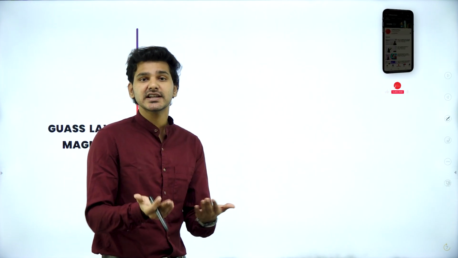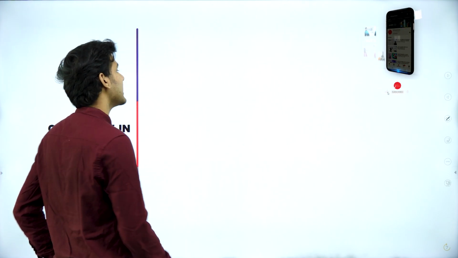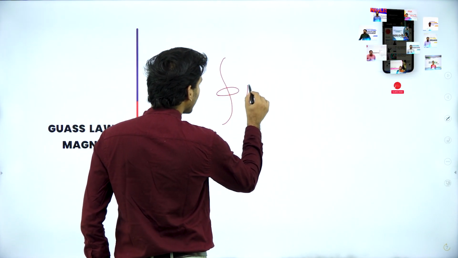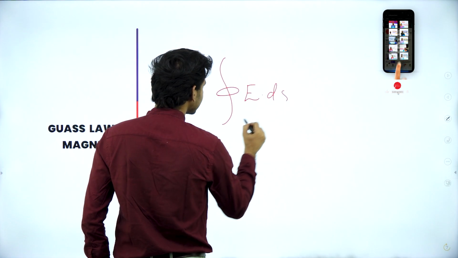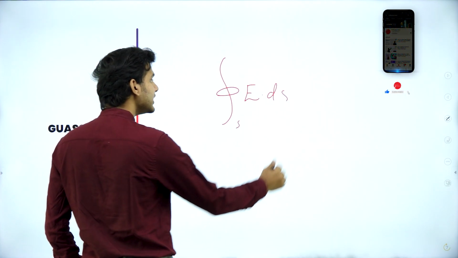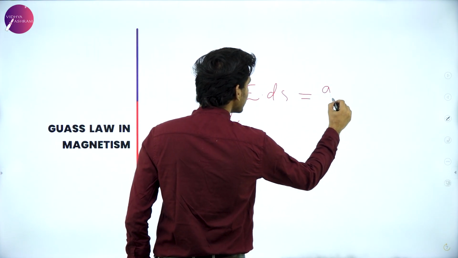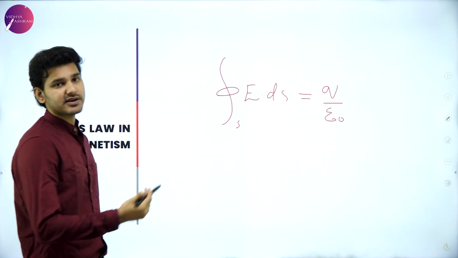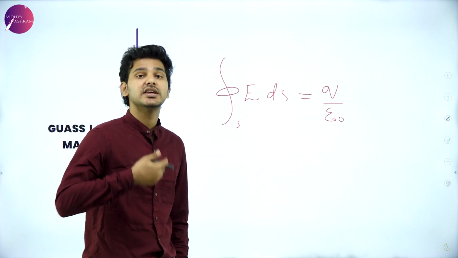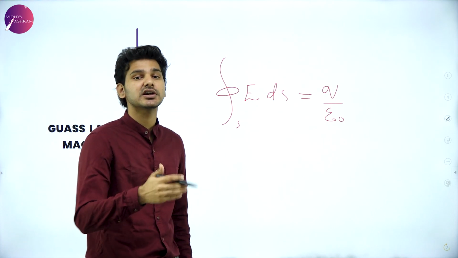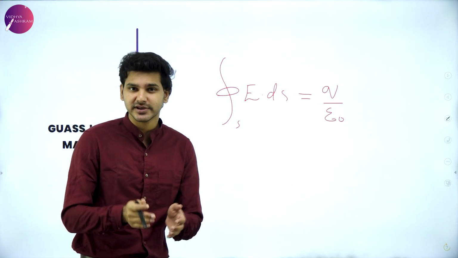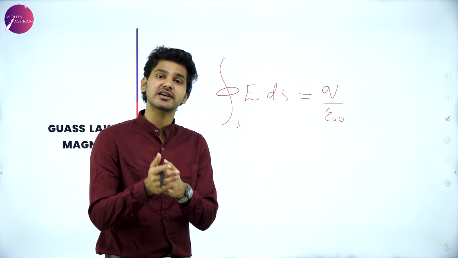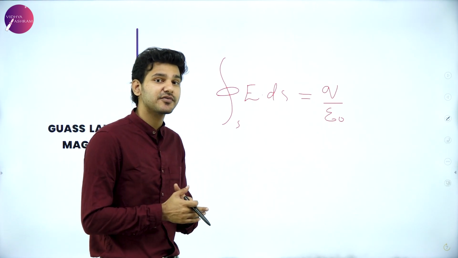Gauss's law, which we studied in electrostatics, states that the closed surface integral of E dot ds is equal to q by epsilon naught, or simply, the electric flux will be equal to the net charge enclosed by a closed surface. Now the question is, is this applicable for the magnetic field also, or will it differ in the magnetic scenario? That is what we are going to do here.